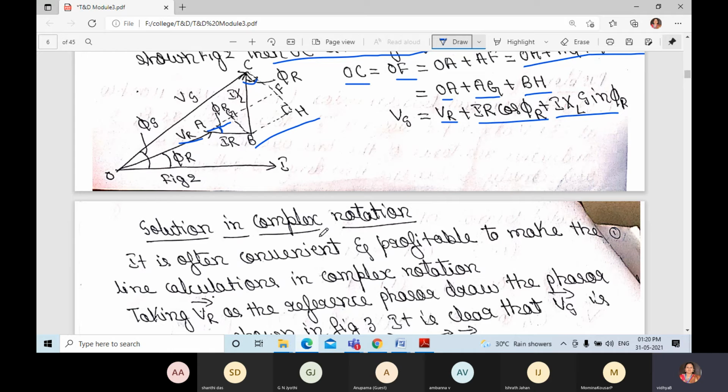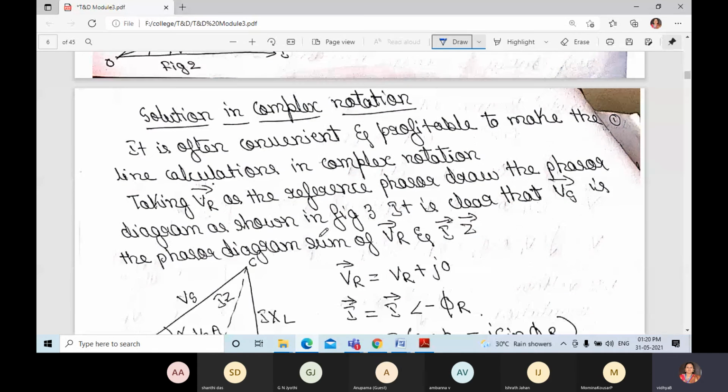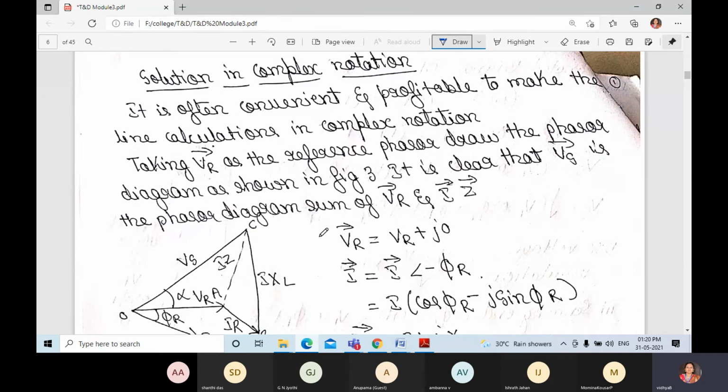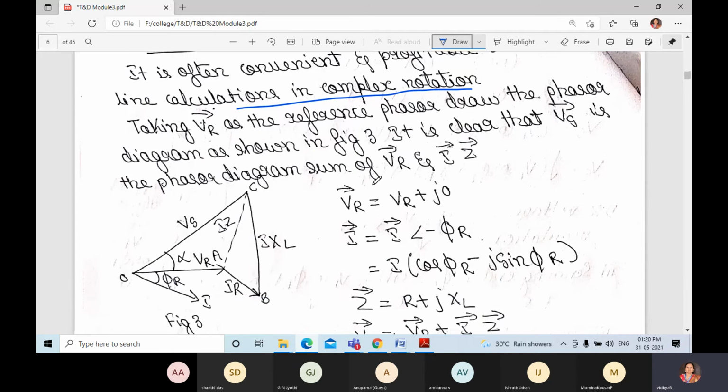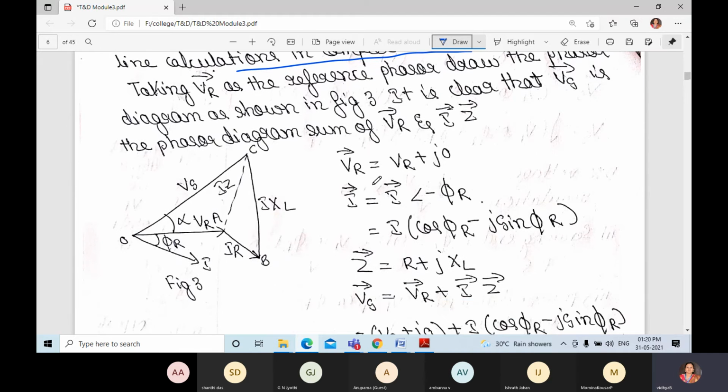Solution in complex notation. It is often convenient and profitable to make the line calculations in complex notation. Taking VR as the reference phasor, draw the phasor diagram as shown in figure 3. It is clear that Vs in the phasor diagram is the sum of VR and IZ. Vs is equal to VR plus IZ, that is IR plus IXL.